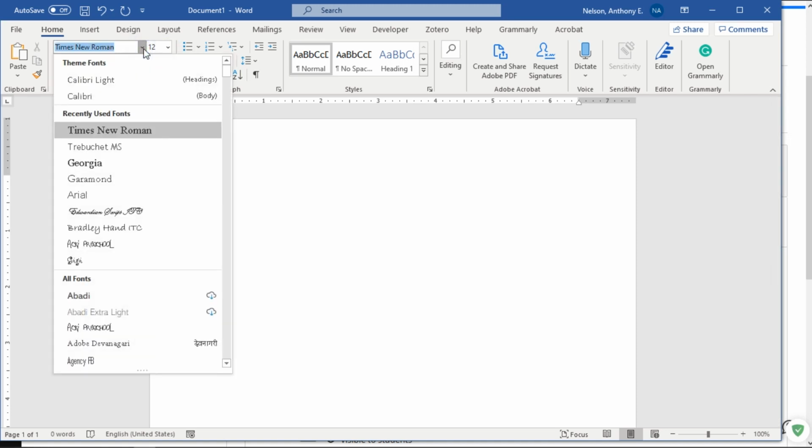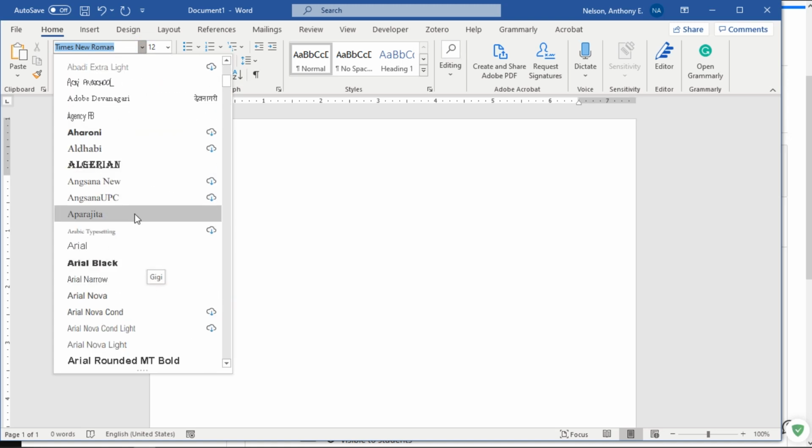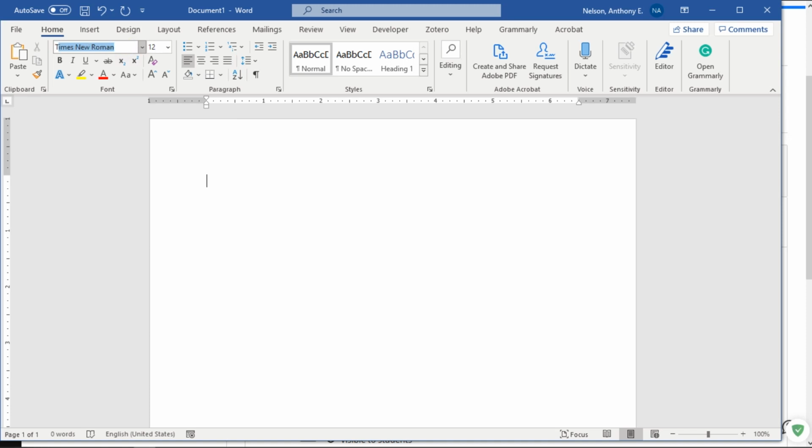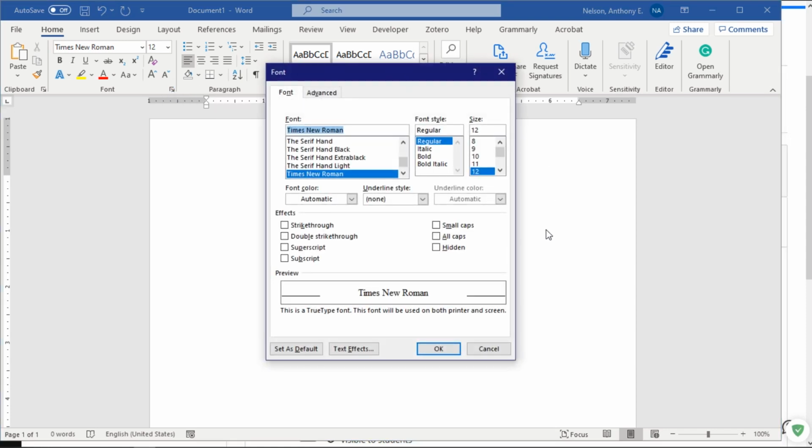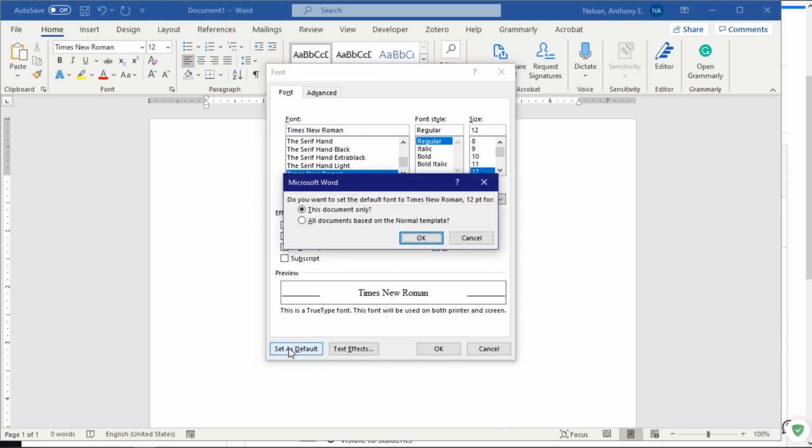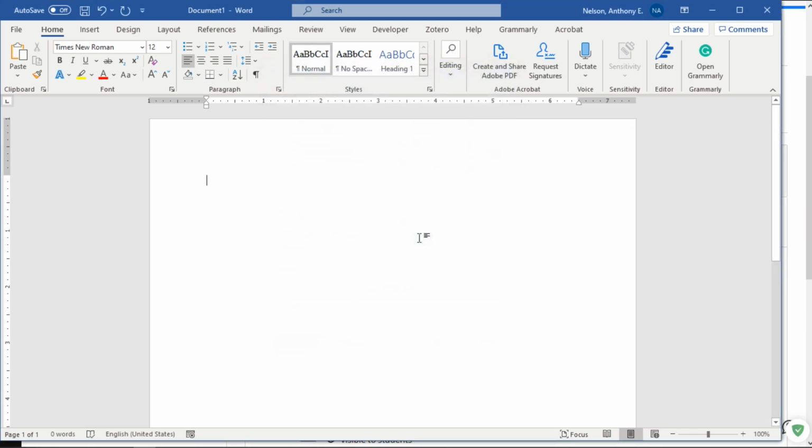That's done just by pulling this arrow down and searching for the font Times New Roman. Or you can begin typing. Just by typing Times, it suggests Times New Roman, and then you need the size 12. Now you press this arrow, font, and come down here to Set as Default. Then you're going to select the radio button, All Documents based on the normal template, and press OK. Now you won't need to set that up next time.